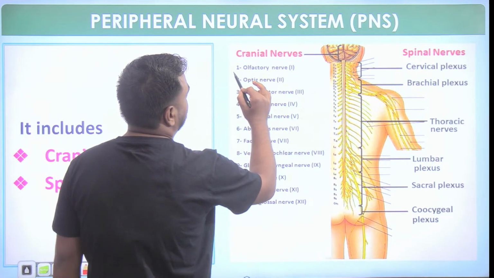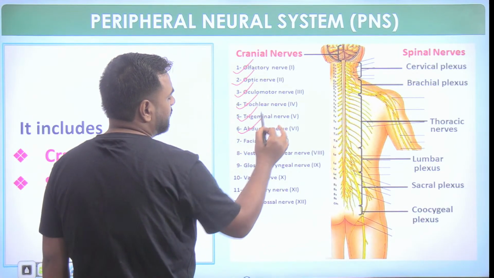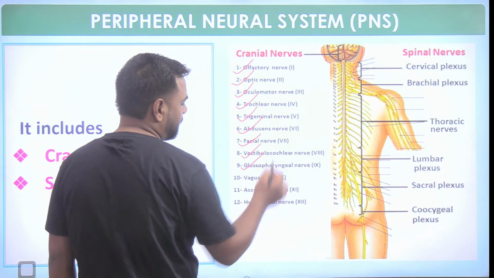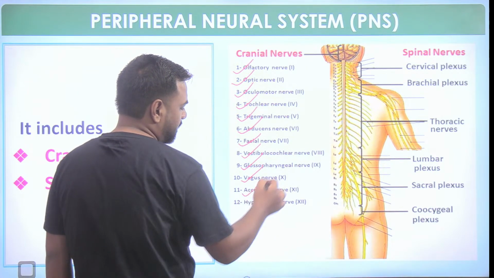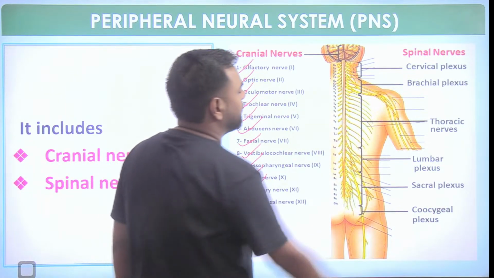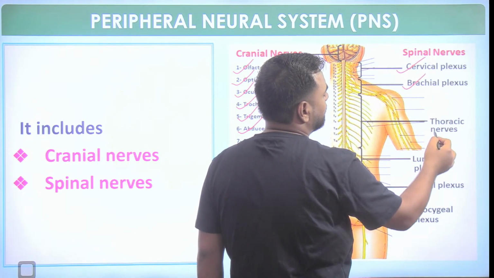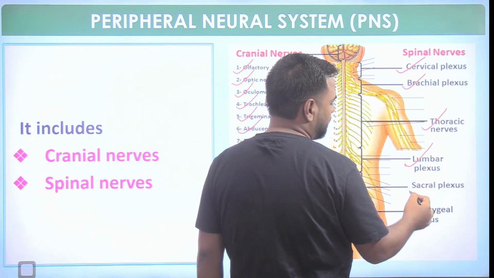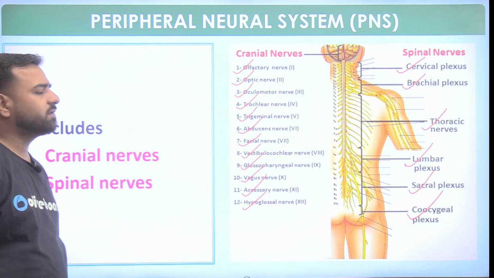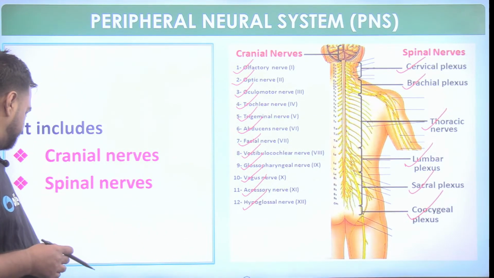So the cranial nerves: olfactory nerve, optic nerve, oculomotor, trochlear, trigeminal, then abducens, facial, vestibulocochlear, then glossopharyngeal, vagus, accessory nerves, and hypoglossal. If I talk about the spinal nerves, they are linked with the spinal cord, so we have cervical, then brachial, thoracic, lumbar, sacral, and coccygeal. So guys, these are the spinal nerves and these ones are the cranial nerves, right? So that's also done.